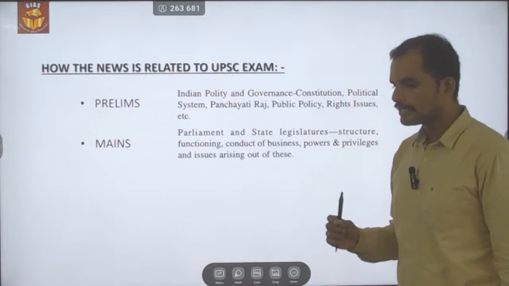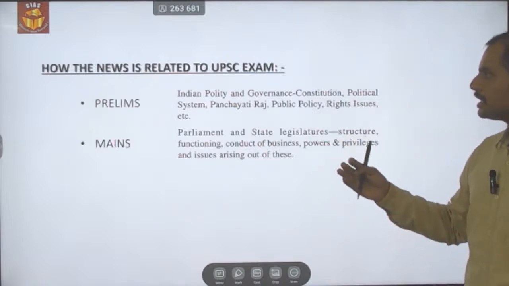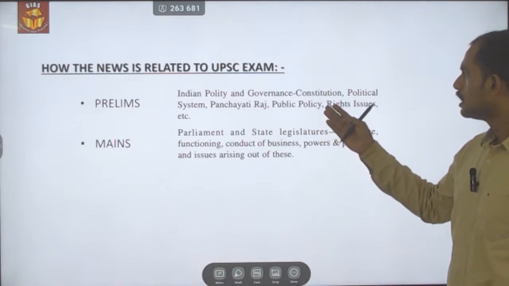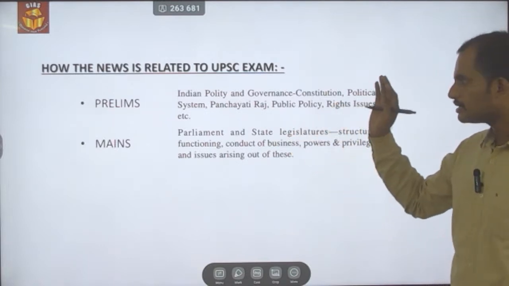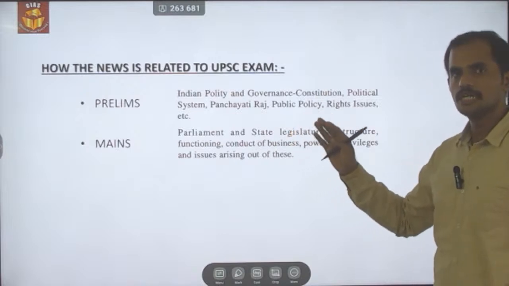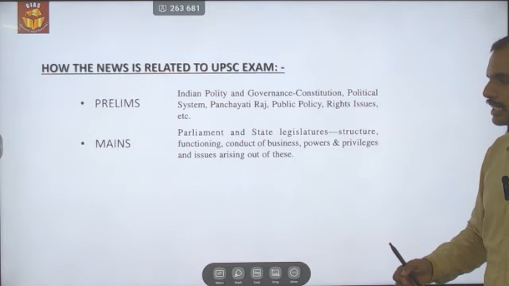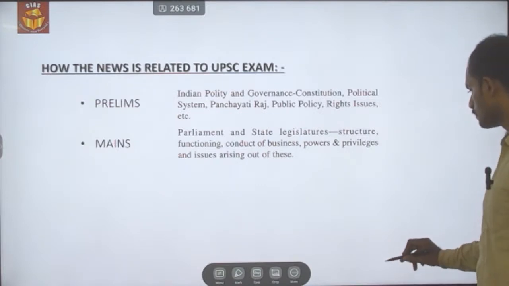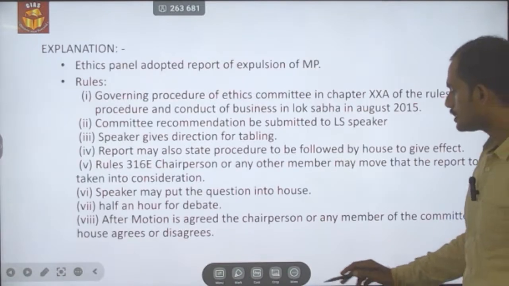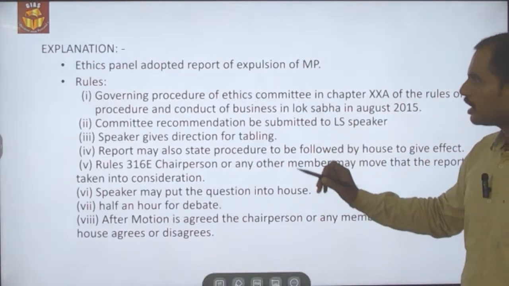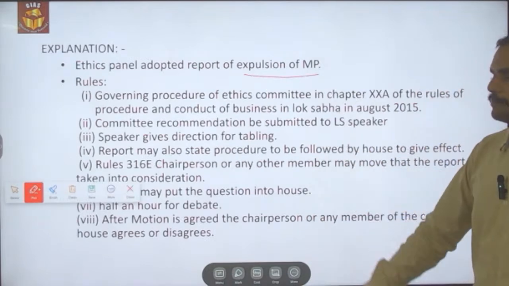So the news is related to civil service examination under a topic called Indian polity and governance, constitution, etc. And similarly, for mains under GS paper 2 under a subtopic called parliament and state legislature. So as I said, the ethics panel has adopted a report of expulsion of the particular MP.